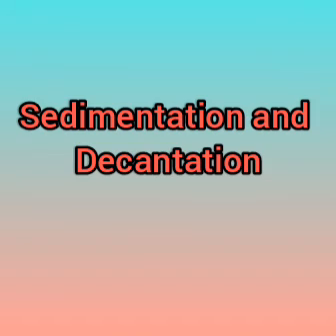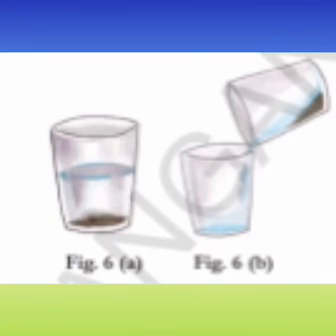In this method, we take a mixture of soil and water in a glass tumbler and keep it undisturbed for some time. After some time you will find that the sand and mud particles in the soil settle down at the bottom of the glass tumbler. These are called sediments.